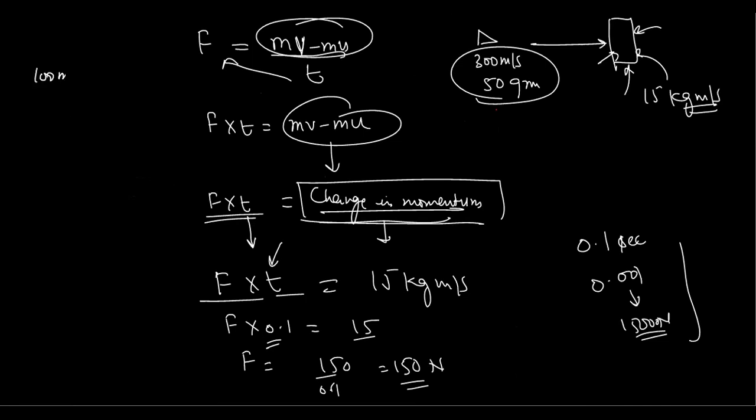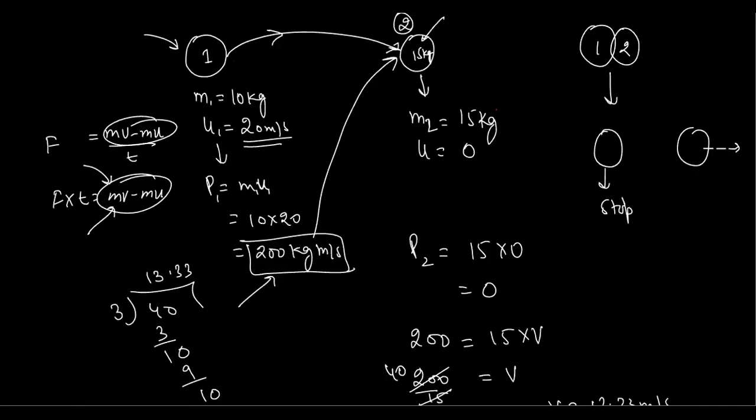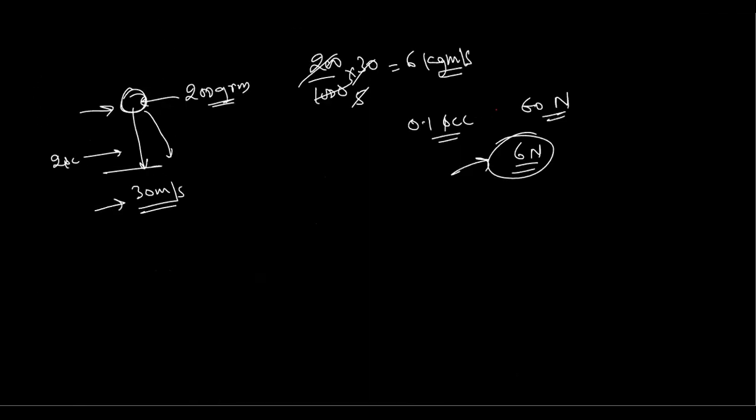Suppose a car is moving with a speed of 100 meter per second, and we are sitting in the car and our weight is, let's suppose, 70 kg. A car is moving with a speed of, let's suppose, 30 meter per second.